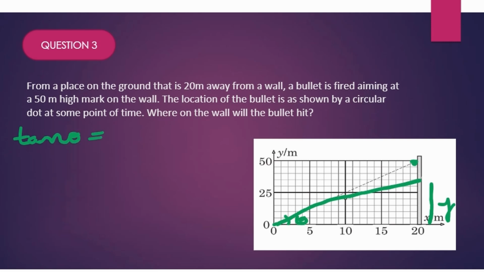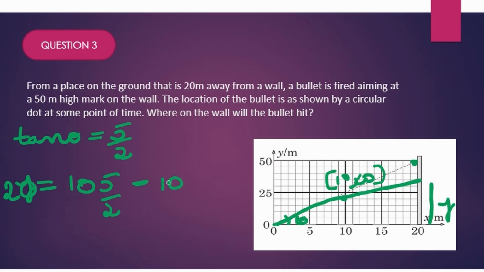Applying it on the bigger triangle that we have, this is 50, this is 20. Opposite by adjacent, that is 5 by 2. We know y is equal to x tan theta. X is nothing but, let's say this point as 10, comma, I guess this is 20. Yeah, 10, comma 20. So y is equal to x tan theta, 10 times 5 by 2, minus this is also 20, minus g 10 by 2 u square cos square theta times 100